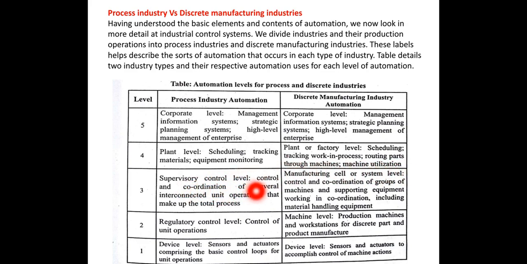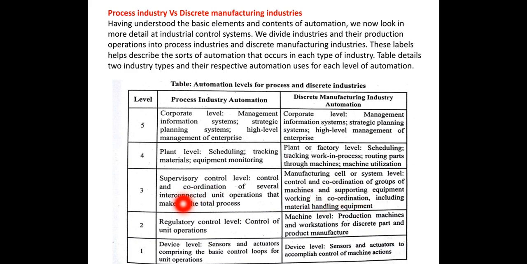Supervisory control level: control and coordination of several interconnected unit operations that make up the total process. Manufacturing cell or system level: control and coordination of group of machines and supporting equipment working in coordination, including material handling equipment.